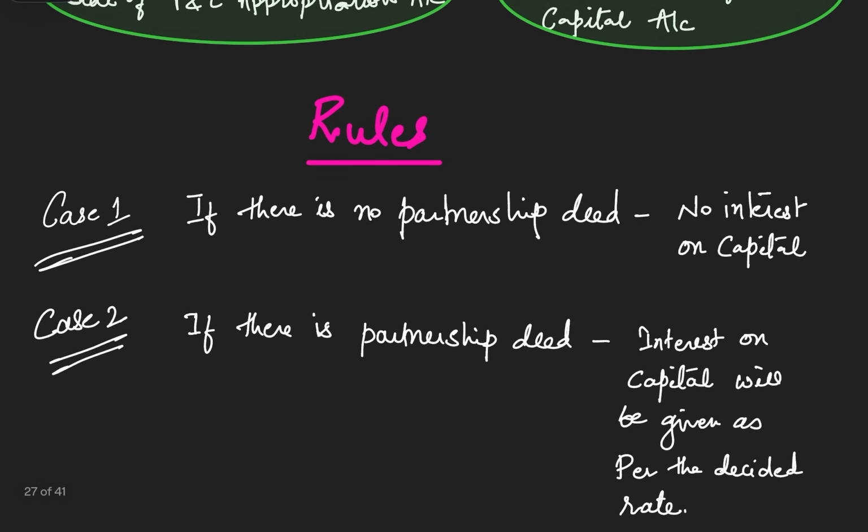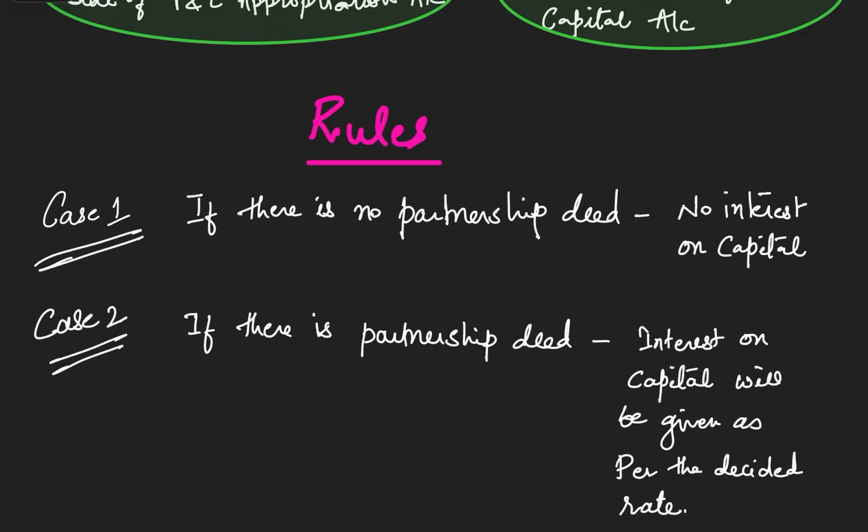Now let's discuss the various rules of interest on capital. Case number 1. If there is no partnership deed, no interest on capital should be provided to the partners. And case 2. If there is a partnership deed and the partnership deed is allowing interest on capital, then it will be given at the rate decided in the partnership deed.